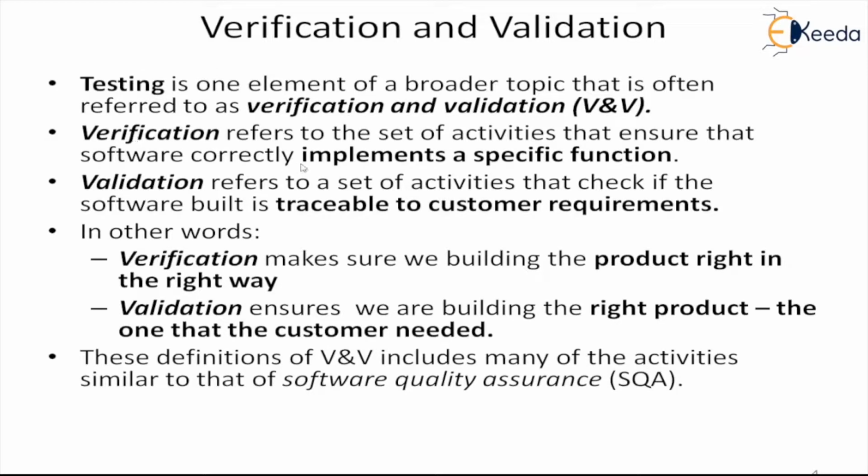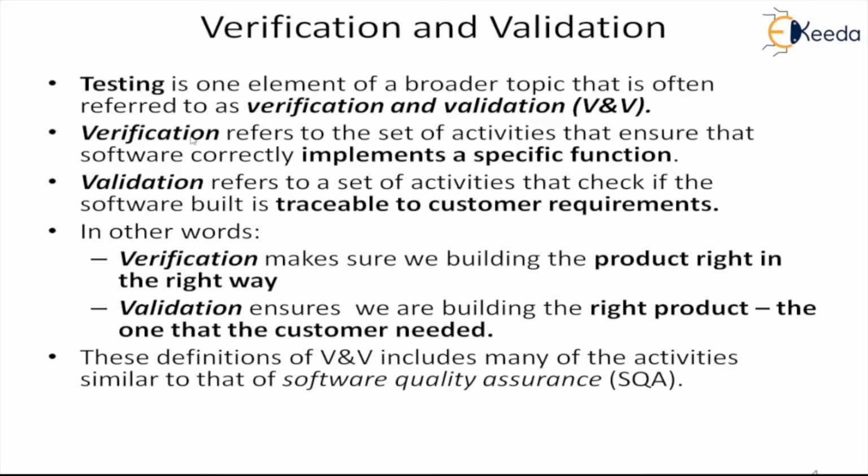So verification refers to the set of activities that ensure that software correctly implements a specific function. So if the specific function definition is given, that means a function's specification is given or its design is described, then verification tries to see that the work product is implemented as per the specification.